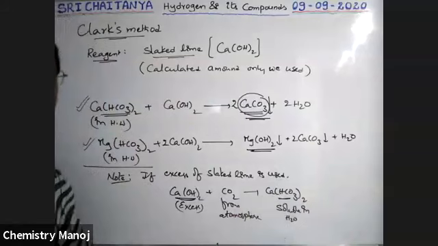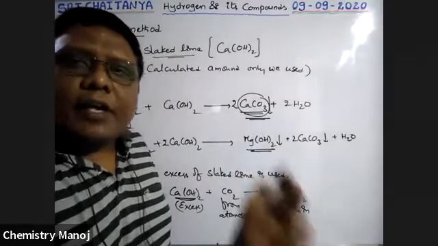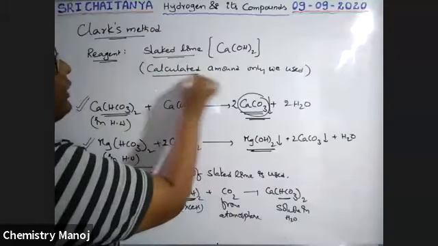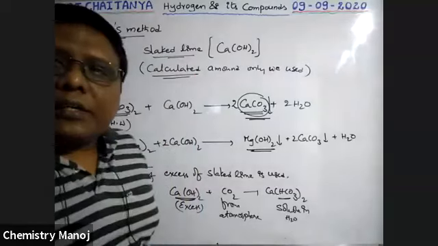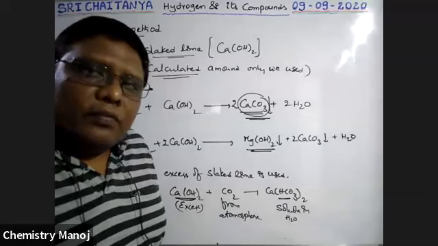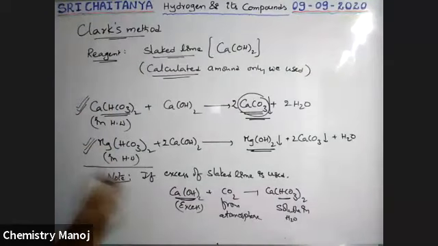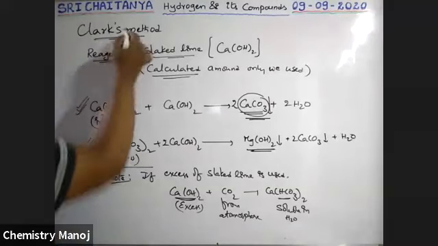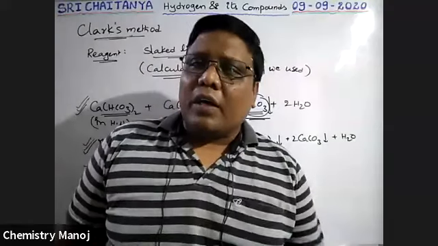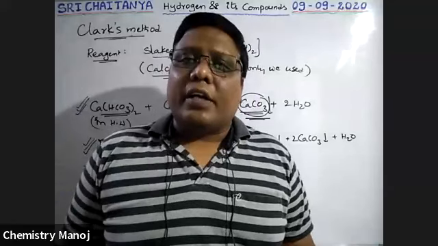Now the water becomes hard water again. That is why excess calcium hydroxide is not applied. That is why only a calculated amount of lime is used. It is a very, very important point, boys. These two reactions, please keep in mind. It is the way to convert this hard water into soft water. So these are two methods to convert the temporary hard water into soft water.